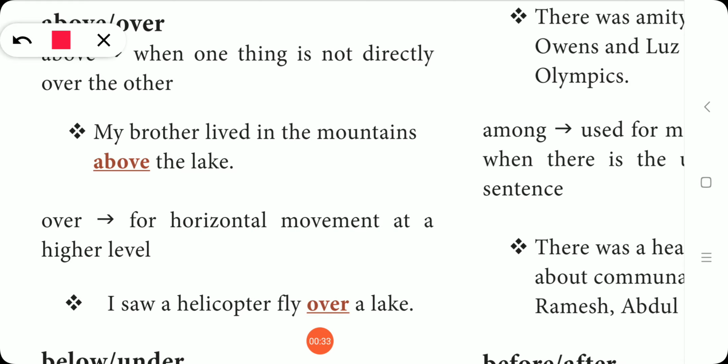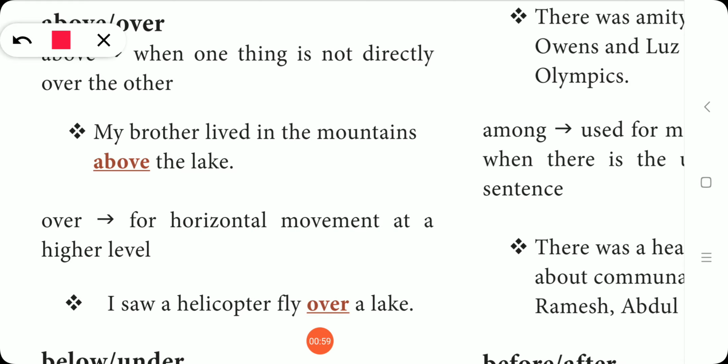Above will be used when one thing is not directly over the other. Something which is not directly over the other, we will be using above. For example, my brother lived in the mountains above the lake.